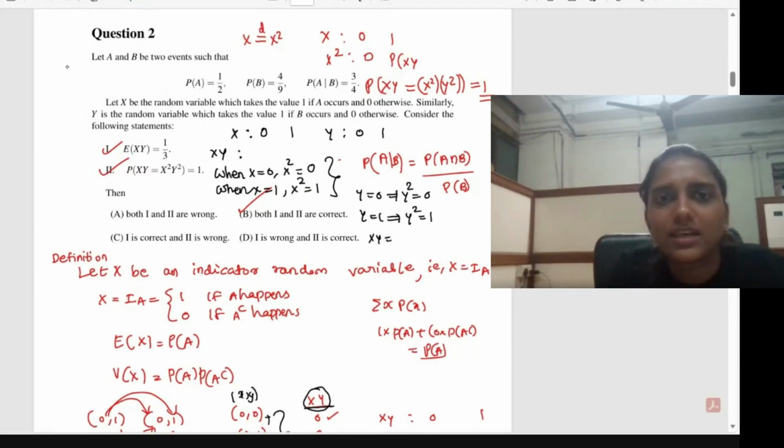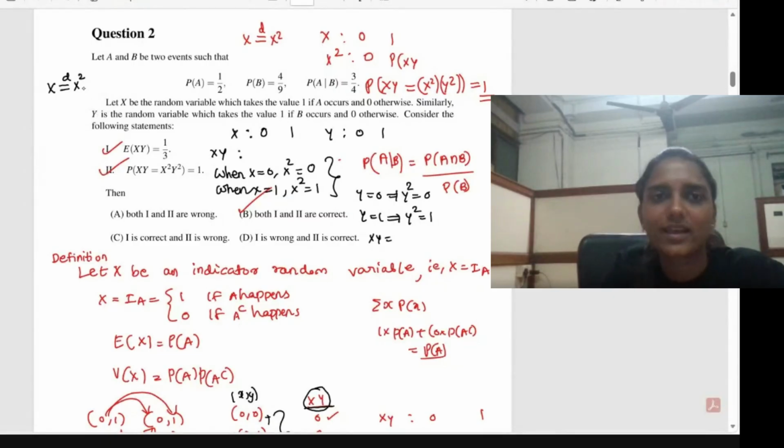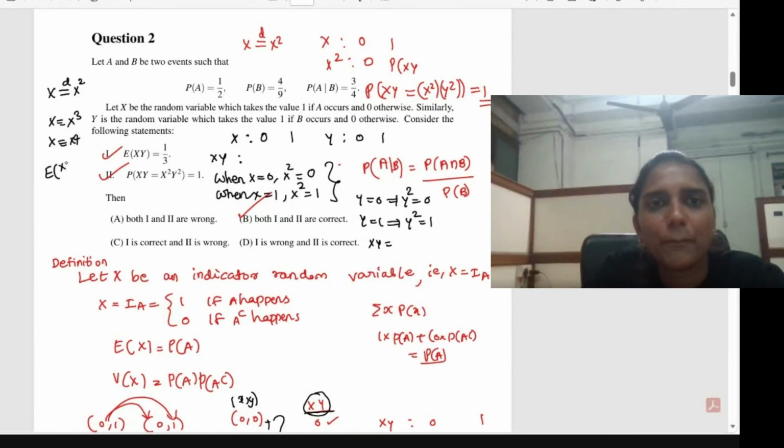So what I am saying is, when the random variable x takes only the values 0 and 1, then x is identically distributed to x square. That is, the distribution of x and x square will be the same. In general, x is identically distributed to x cube, and x is identically distributed to x to the power 4. So sometimes there will be questions like what is the expectation of x raised to some power.